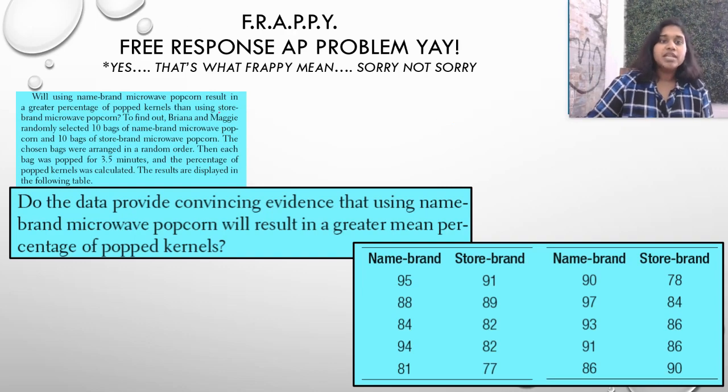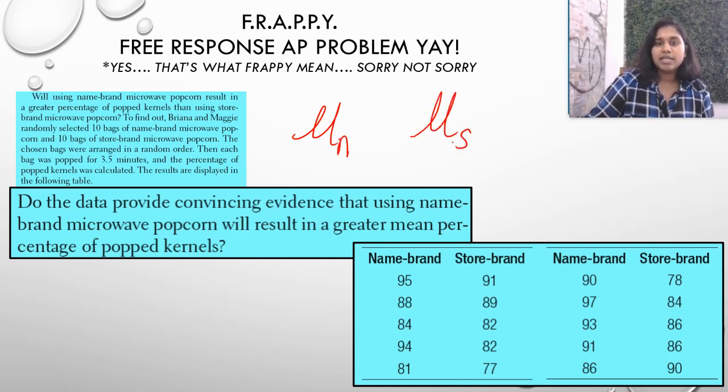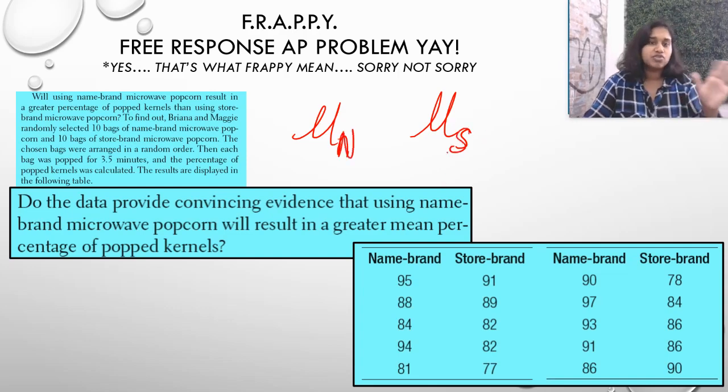Okay. So some important information to just first note is we're dealing with mean values. So we're going to go ahead and label the mean of the name brand as mu of N, and the mean of the store brand as mu of S. So just very quickly, we're going to talk about those. And since we're dealing with two populations, we're dealing with either a difference or an addition value. And so let's figure that out.